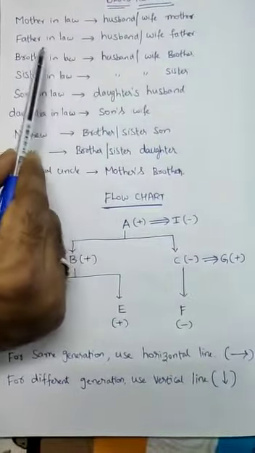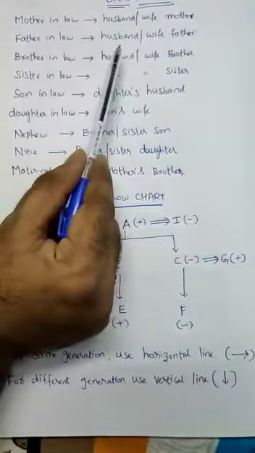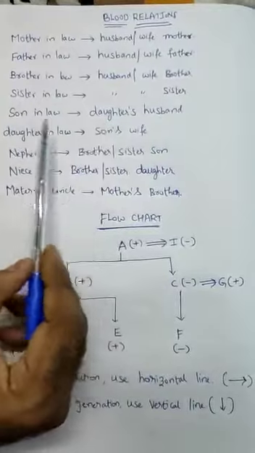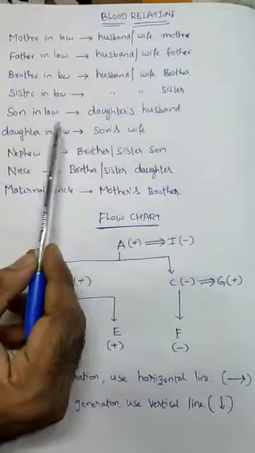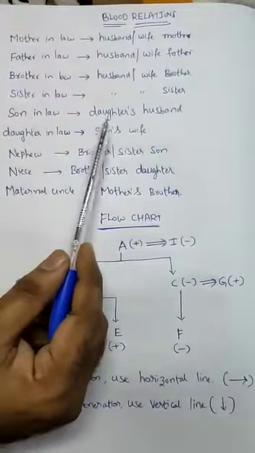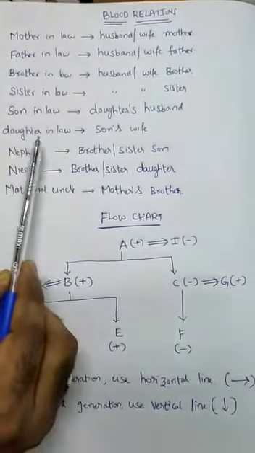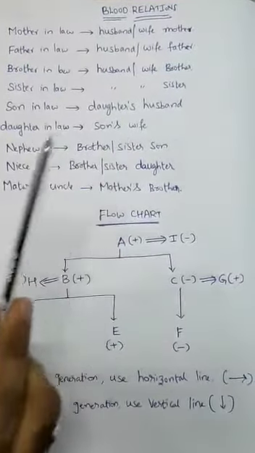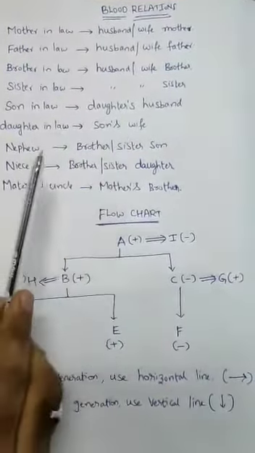Similarly, father-in-law is husband's or wife's father, brother-in-law is husband's or wife's brother, sister-in-law is husband's or wife's sister, and son-in-law means daughter's husband. Son-in-law means he is not a son, but after marriage they will treat him as a son. Daughter-in-law is son's wife, nephew means brother's or sister's son, niece is brother's or sister's daughter, and maternal uncle means mother's brother. So to solve the problems, we have to imagine our own blood relations.